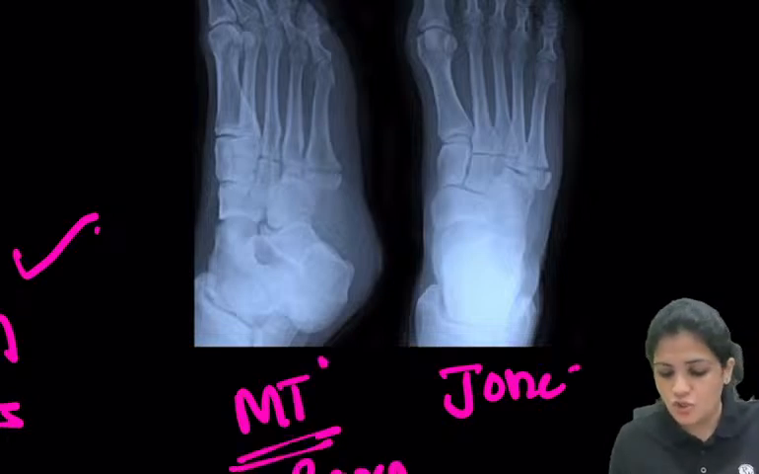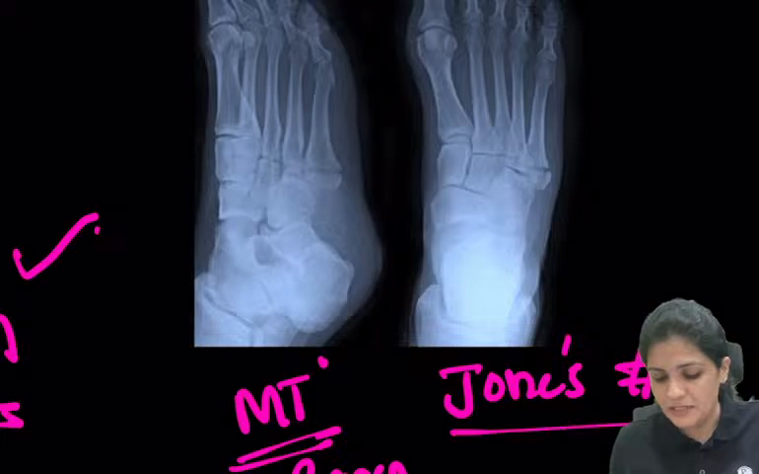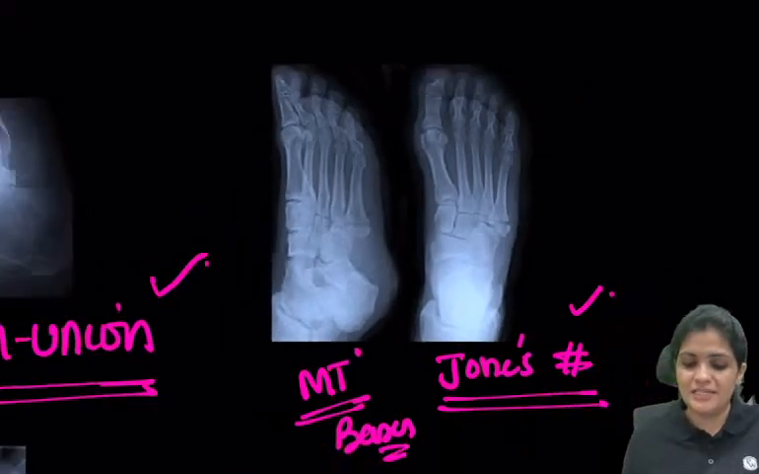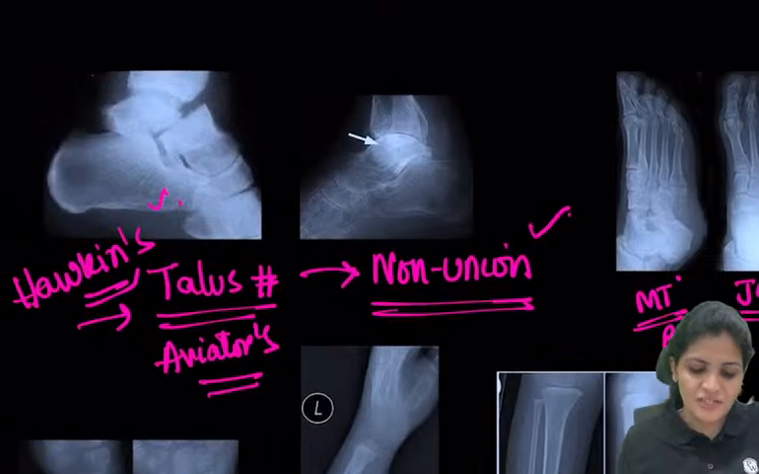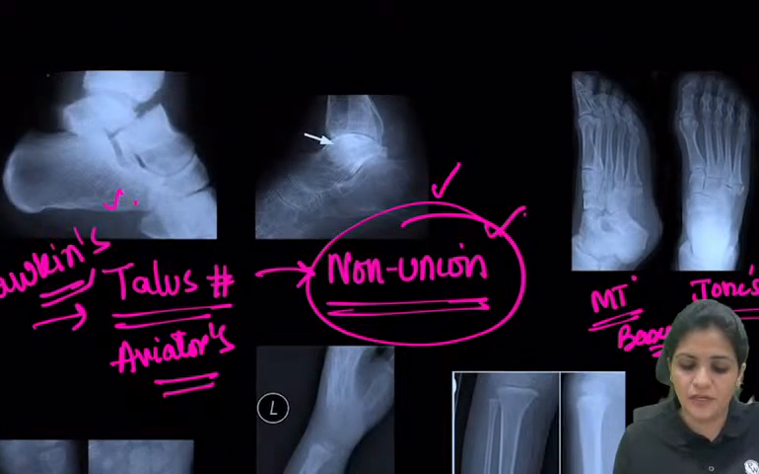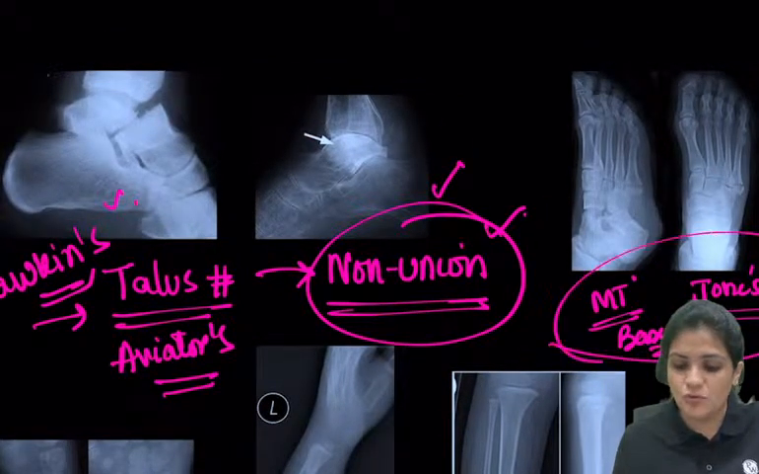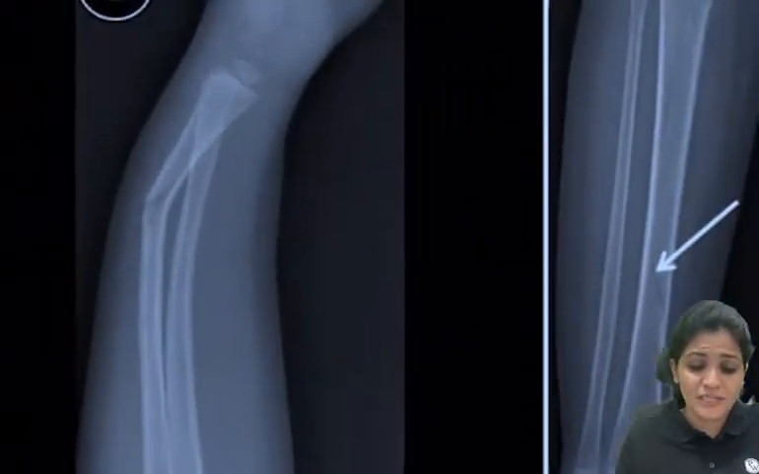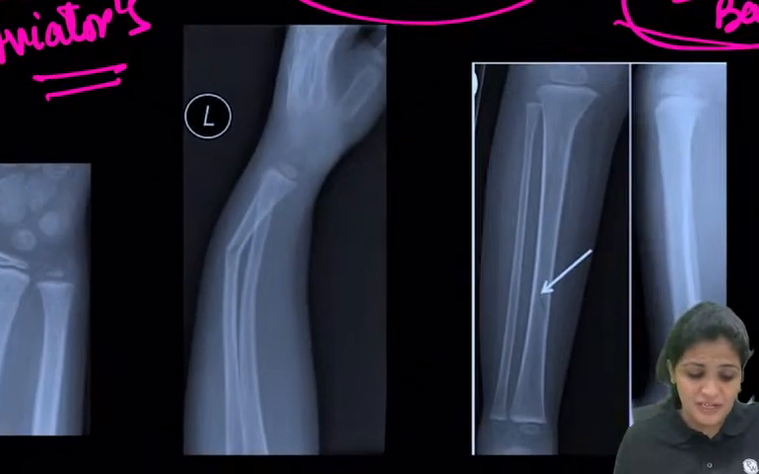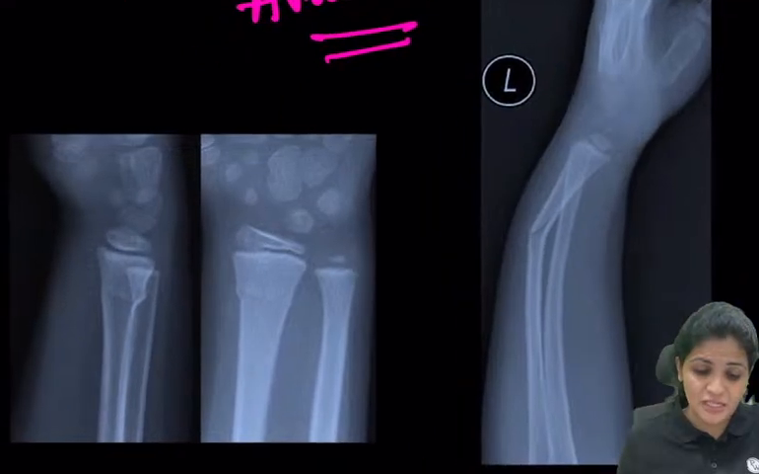This is your Jones fracture. The fifth metatarsal base is your Jones fracture, right? Just remember the names. The tarsal is called aviator's fracture and it has potential for non-union. And the fifth metatarsal base is called the Jones fracture, right? And what is this? These are the pediatric fractures.